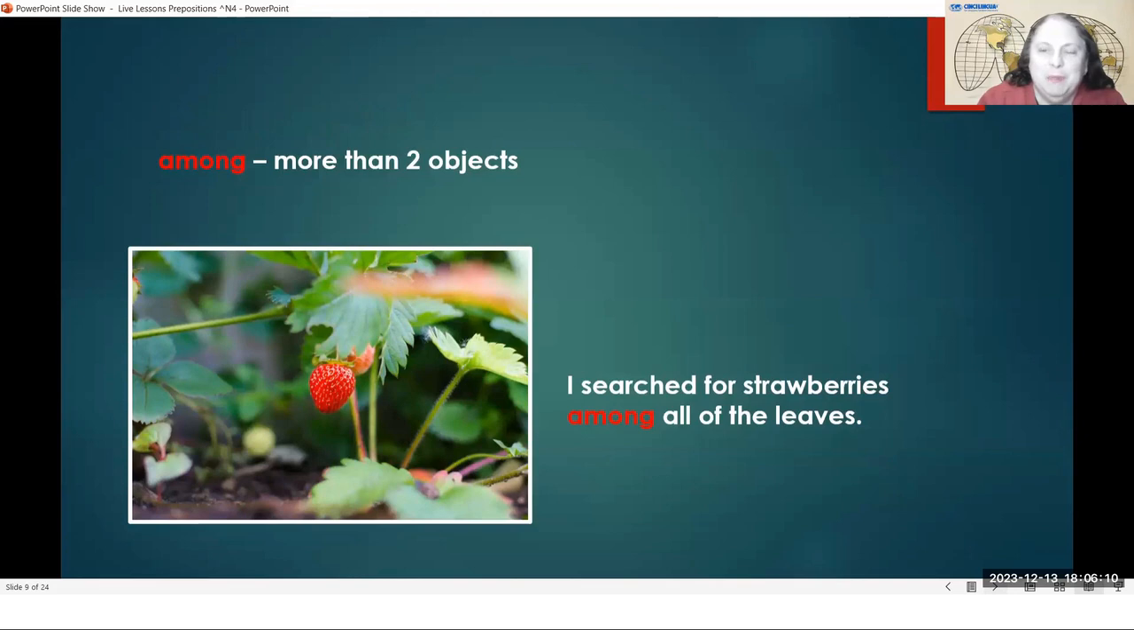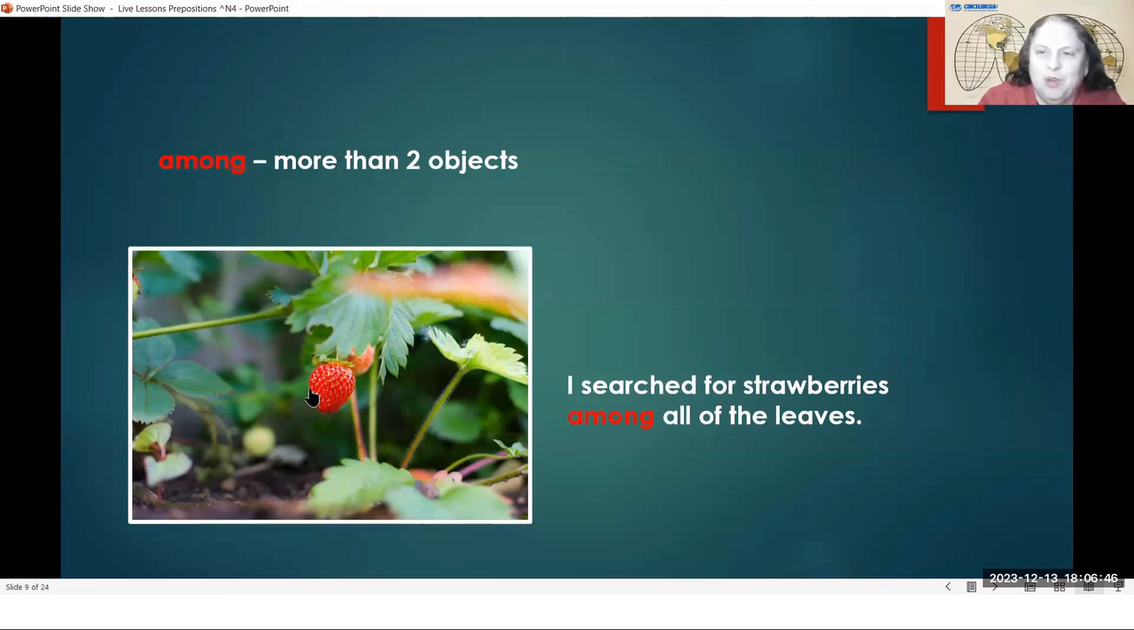So here are some examples of among. So between, there was one item here and another item here, and something is in the middle. For among, something is in the middle, but there are many things around it. So this example says, I searched for the strawberries among all of the leaves. So there are many, many leaves around, not just 2 leaves. So we looked among the leaves to find a strawberry that is ready to pick.